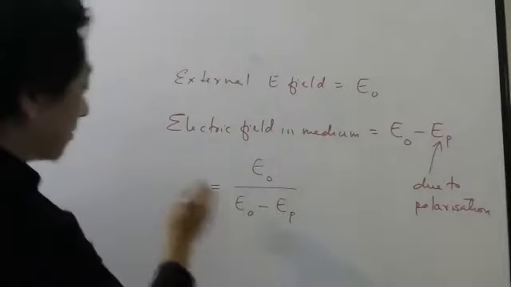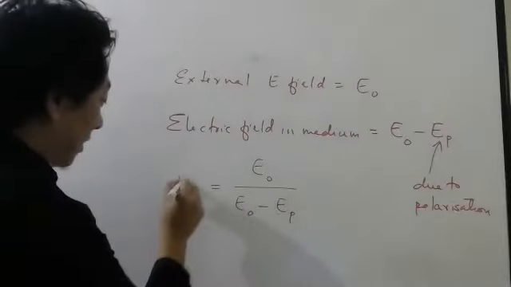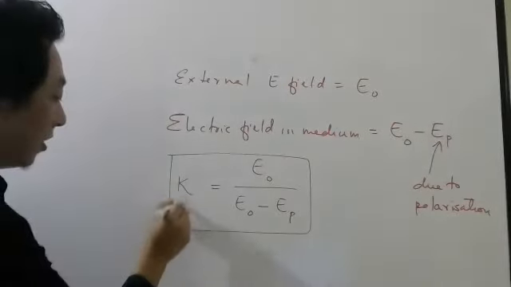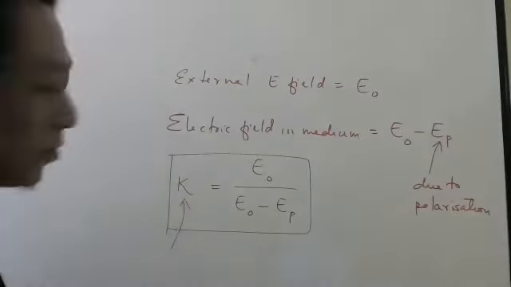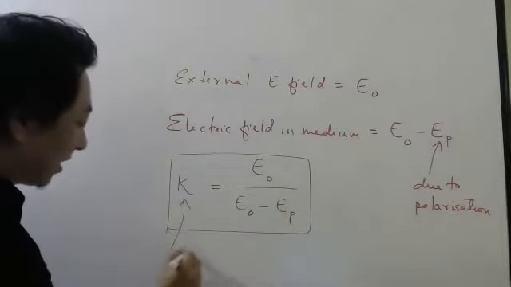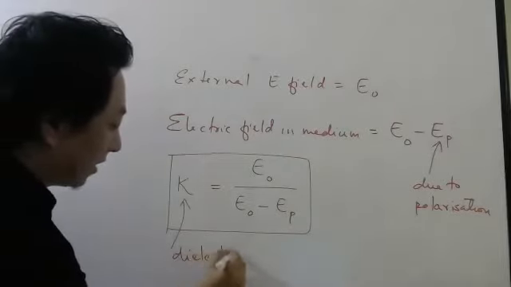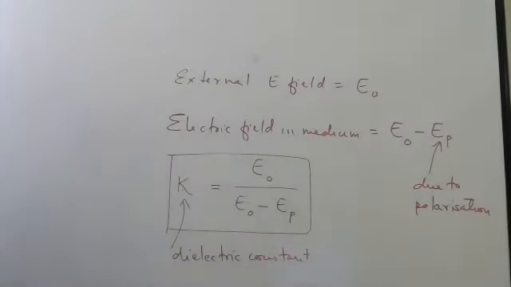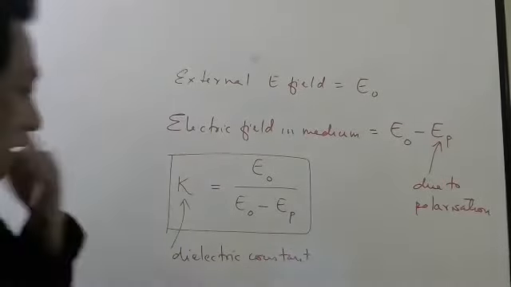So why don't we give some name to this? So this name we will write as K. And this K, students, is something you already know. This guy you have seen before also. This is what we call dielectric constant. Dielectric constant.